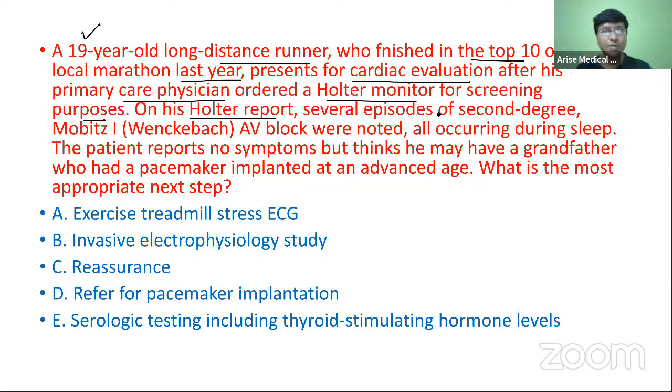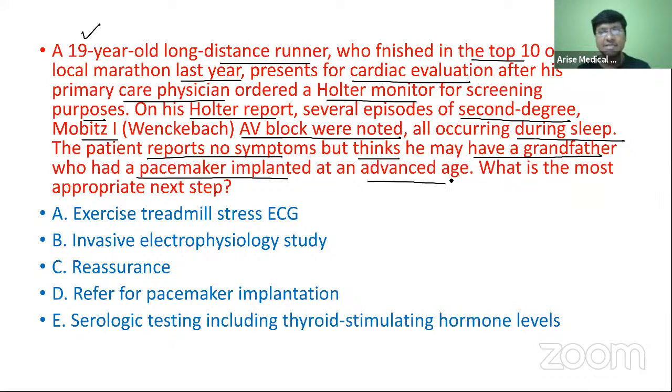On his Holter report, several episodes of second degree Mobitz type 1 AV block were noted, all occurring during sleep. The patient reports no symptoms but thinks he may have a grandfather who had a pacemaker implanted at an advanced age. What is the most appropriate next step in this patient?